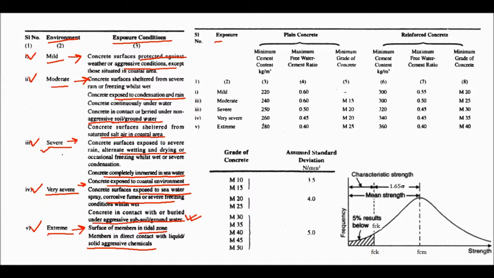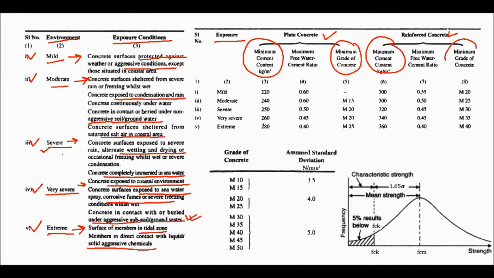So they will tell you the condition, and they will ask for the type of environment. Now based on this exposure type, for plain concrete and reinforced concrete, the main thing they ask is minimum cement content and minimum grade of concrete.